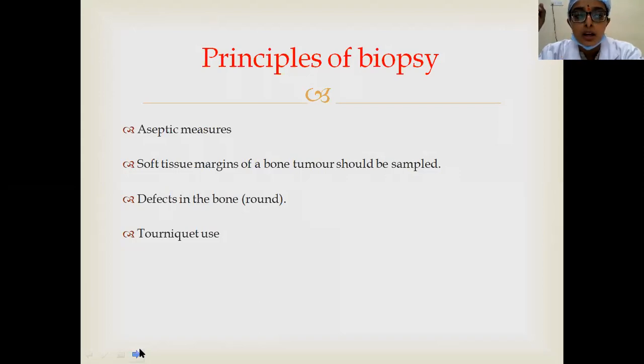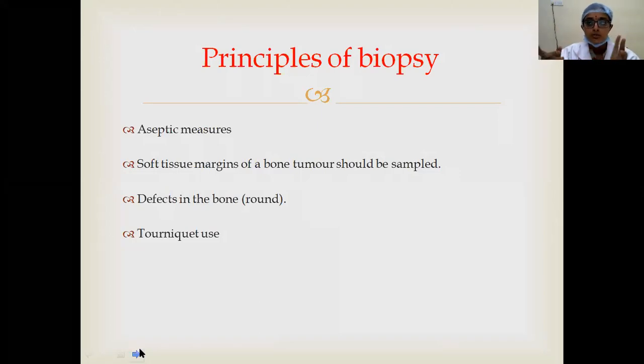In case of bone tumors, exsanguination should not be done because there is risk of proximal migration of the bone tumor cells. But to have a bloodless field, when you are using a tourniquet, after the procedure the tourniquet should be deflated first, and then meticulous hemostasis should be secured, and then only the wound should be closed. Otherwise, there is risk of hematoma formation, risk of infection, or persistence of the tumor cells in that area.